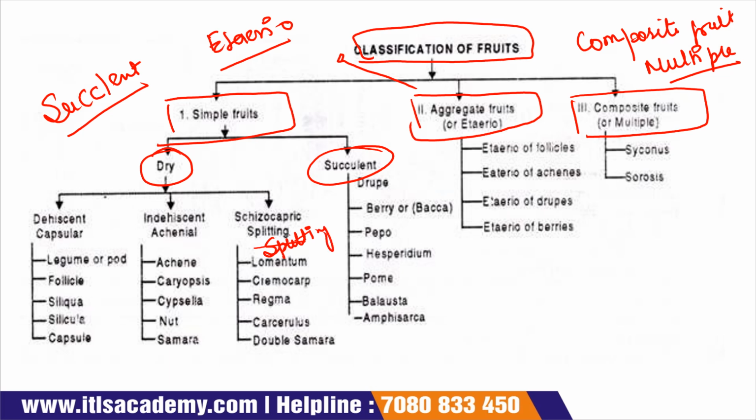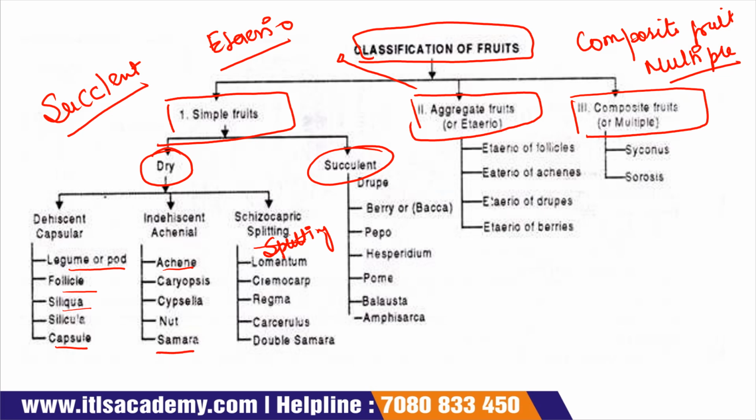Dehiscent capsular are divided into legume or pod, follicle, siliqua and capsule. And indehiscent achenial are also divided into achene, caryopsis, cypsela, nut and samara.